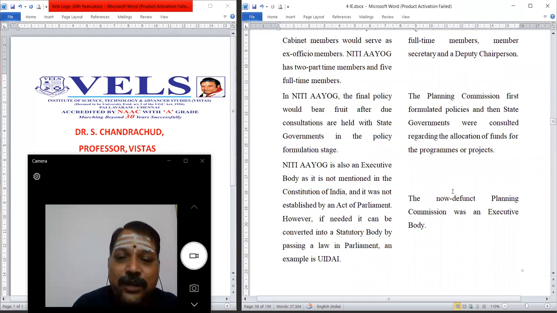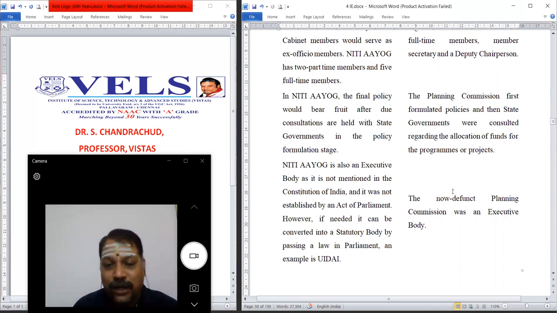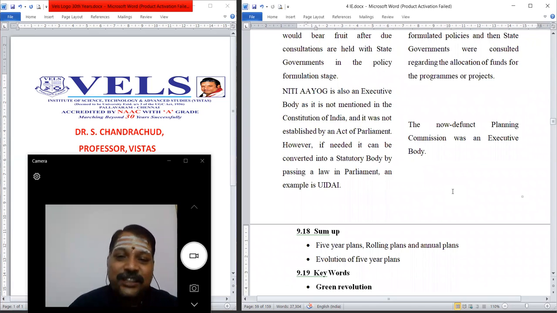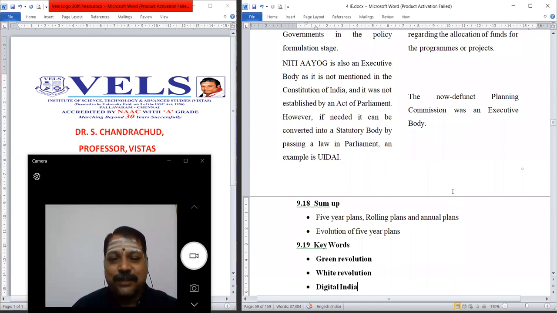NITI Aayog is also an executive body, as it is not mentioned in the Constitution of India, and it was not established by an Act of Parliament. However, if needed, it can be converted to a statutory body by passing a law of Parliament. For example, the UIDAI, our Aadhaar, is implemented through this. The new NITI Aayog is an executive body, whereas the Planning Commission had a separate legislation. There is a procedure to give appointments in this. So these are the differences between NITI Aayog and Planning Commission. A compulsory question will be there in the semester end examination.